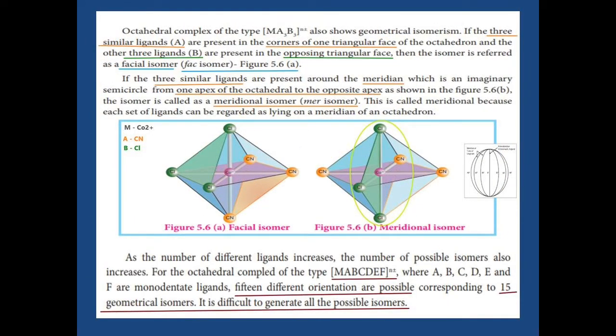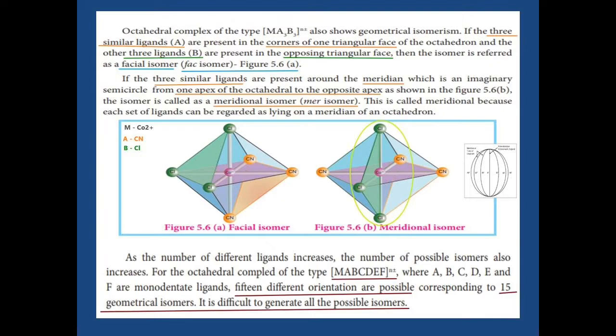Like square planar complexes, octahedral complexes also have 4 types. We already learned 2 types in the previous slide. In this slide we are going to learn 2 more types. In the first type, the central atom is linked with 3A and 3B, where A and B are monodentate ligands. The similar A ligands are present at the corners of one triangular face.